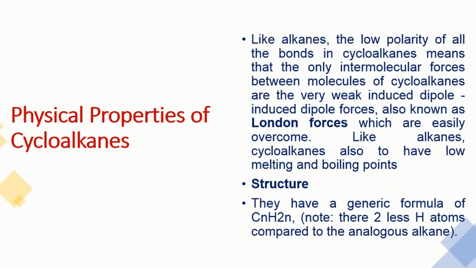So that is some naming of these cycloalkanes. And if I move to the physical properties, their properties are similar to the properties of the alkanes because they are again non-polar. They have London dispersion forces. So they have low melting and boiling points. But the general formula is CnH2n. It means there are 2 fewer hydrogens as compared to the alkane because they are making the ring. So the general formula for the cycloalkane is CnH2n.